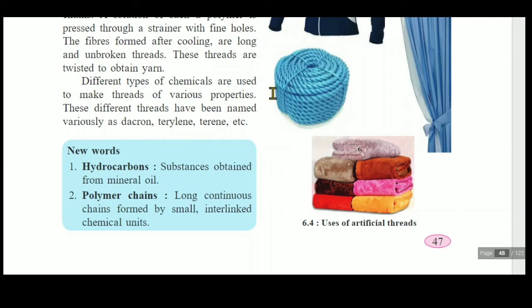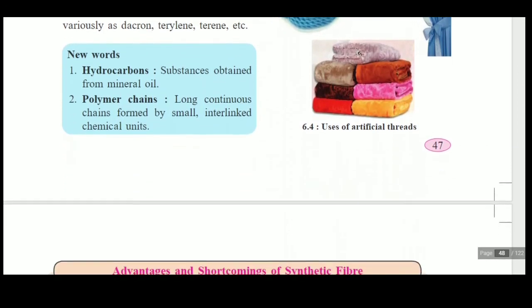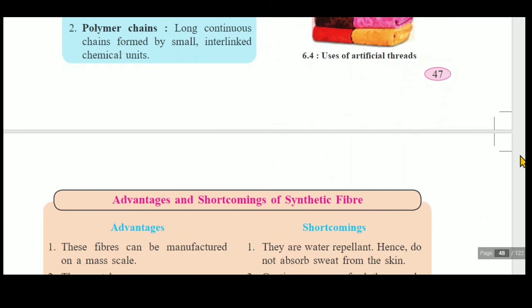Look, these threads are used for making jackets, many types of curtains, or ropes, different types of clothes. For that purpose also we use these fibres. Yes, here extra new words are there, hydrocarbons and polymer chains.